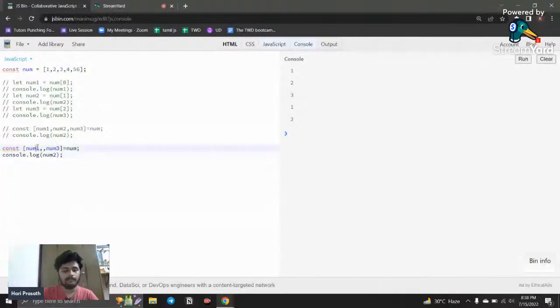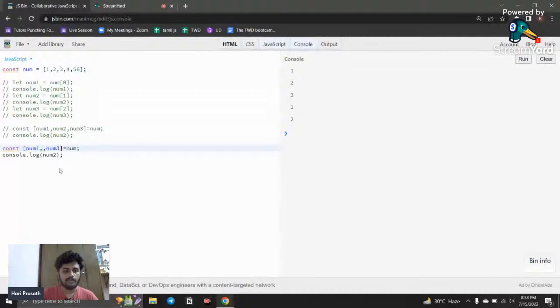Now num1 takes the value of index 0, and here it is empty, so this indicates to leave the upcoming next value, and num3 takes the index 2 value. If you want to leave any value, just use this empty comma. That is how it works.